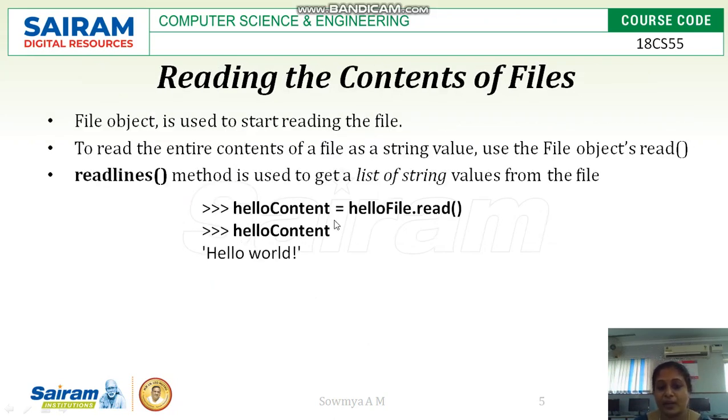So here, hello content is a variable which is reading data from the hello file with the help of the read method. The read function will read the data from the file object hello file and store it in hello content. Once you print hello content, this will be printed here. There is one more method called readlines. This method is used to get the list of string values from the file.